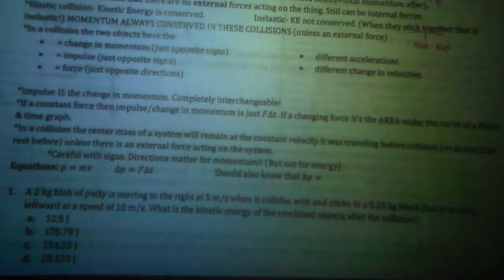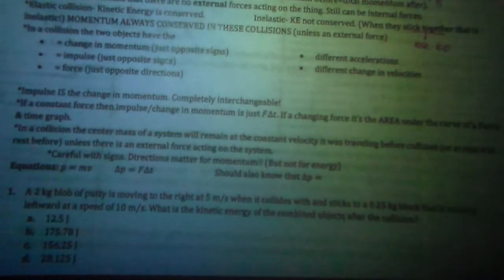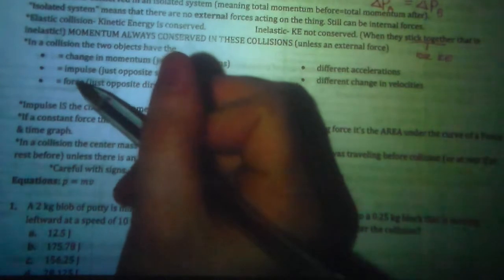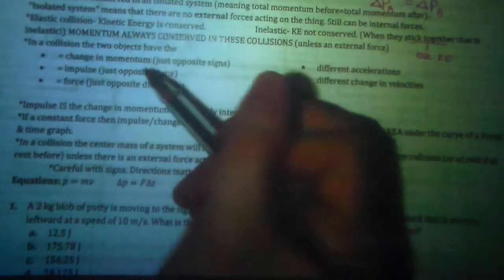And in a collision, momentum should be conserved. It doesn't matter what type of collision, momentum is conserved, also in the explosion questions, unless there is an outside or external force. So in the collision, the two objects should have the same change in momentum because the total stayed the same, it's just transferred from one to the other. Their impulse should be the same because the impulse is the change in momentum. They should feel the same force because if it's an internal force, it is literally one force on the other and the other one back on it. So it's the same force, A on B and B on A.